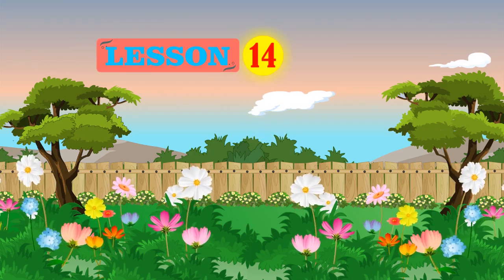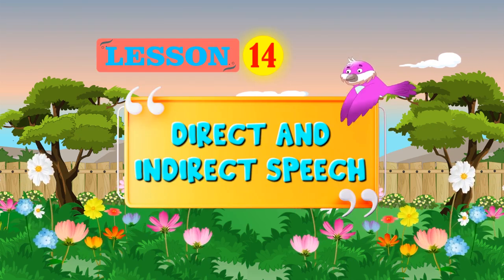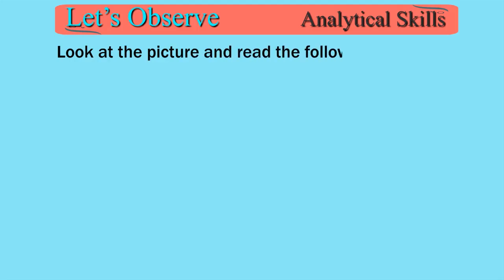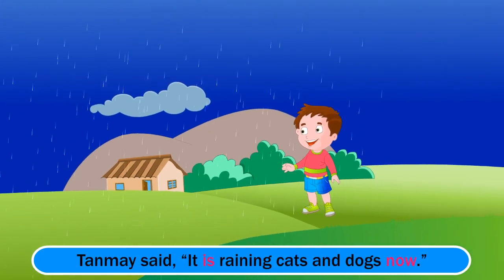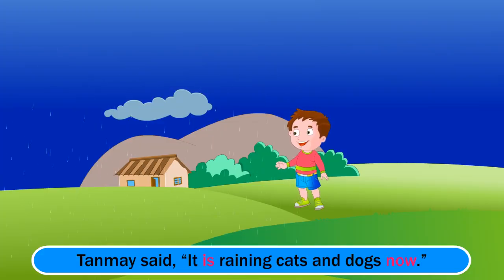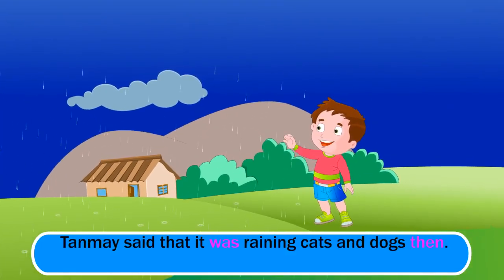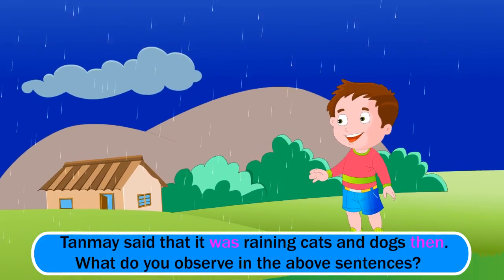Lesson 14. Direct and indirect speech. Let's observe analytical skills. Look at the picture and read the following sentences. Tanmay said, "It is raining cats and dogs now." Tanmay said that it was raining cats and dogs then. What do you observe in the above sentences?